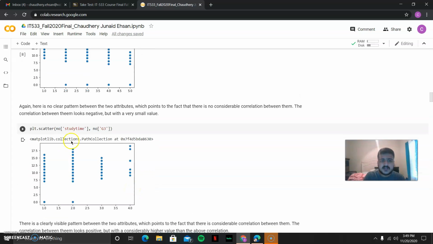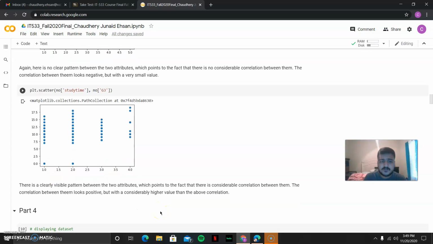And again, here is study time with no internet at home with G3, and we can see there is a clearly visible pattern between the two attributes, which points to the fact that there is a considerable correlation between them. The correlation looks positive, but with a considerably higher value than the above correlation.